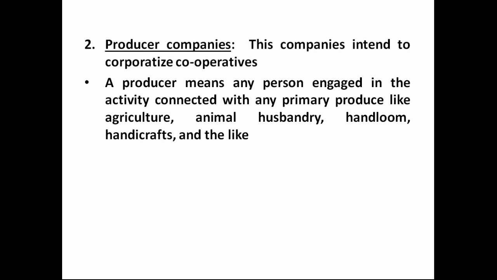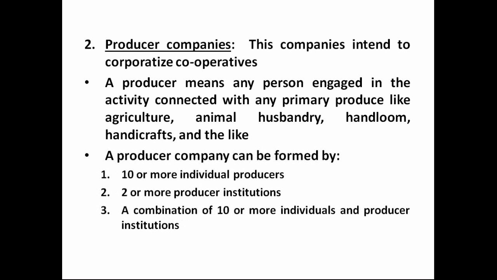A producer means any person who is engaged in the activity connected with any primary produce like agriculture, animal husbandry, handloom, handicraft, and the like. So a person who is involved in such activities can register what is called a producer company.